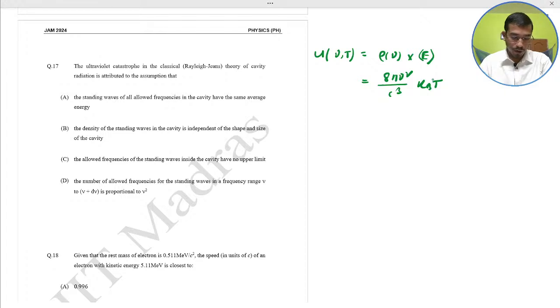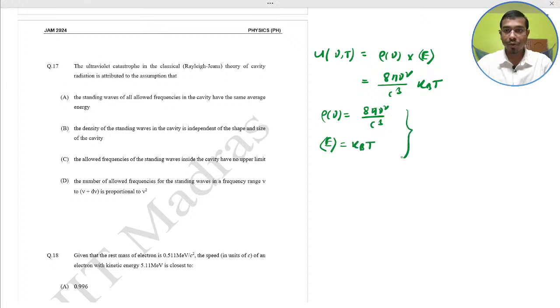Very important. Here U(nu, T), the spectral energy density, means the energy per unit frequency per unit volume, and rho(nu) is 8 pi nu square by c cube, the density of the modes, and the average energy is kT. Okay, kB is the Boltzmann constant.